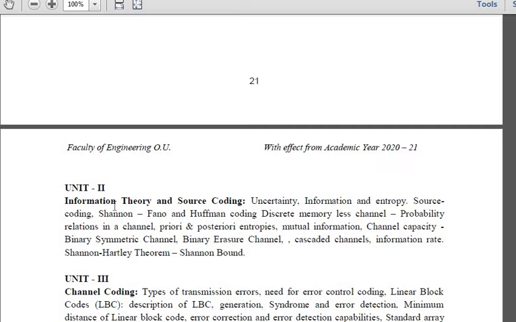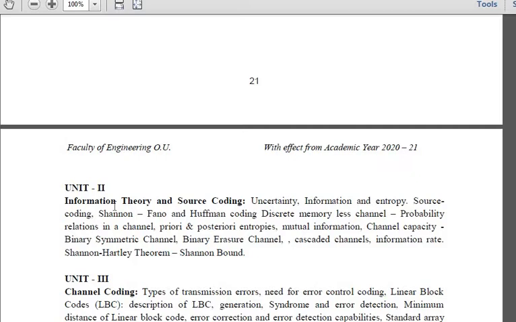And in entropy we have two different types, joint entropy as well as conditional entropy. That also we have seen. Next comes the topic of source coding. What is the main objective of source coding? It is to minimize the average bit rate required for the representation of your source by reducing its redundancy and increasing the efficiency of your information source.